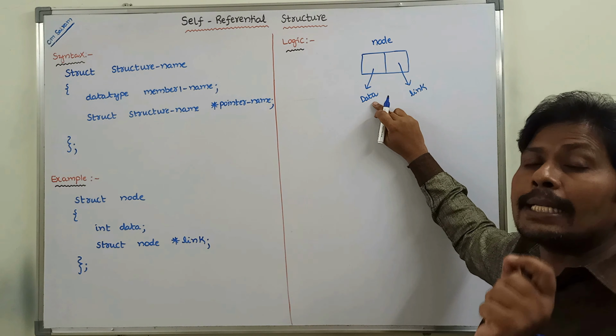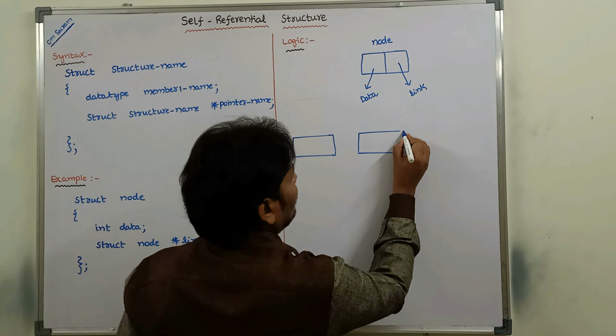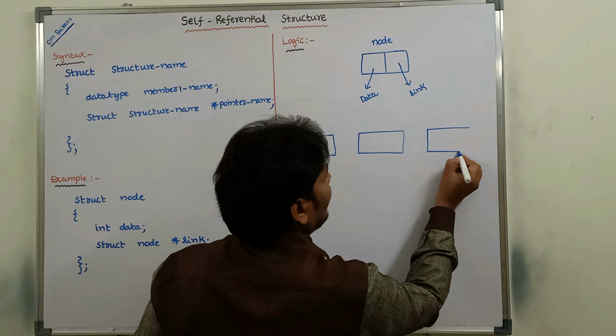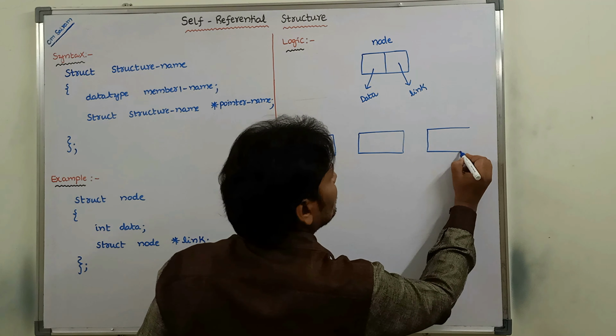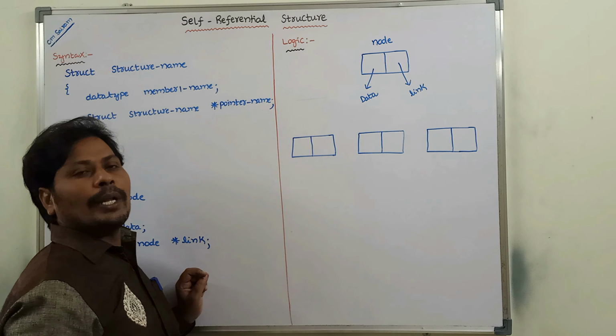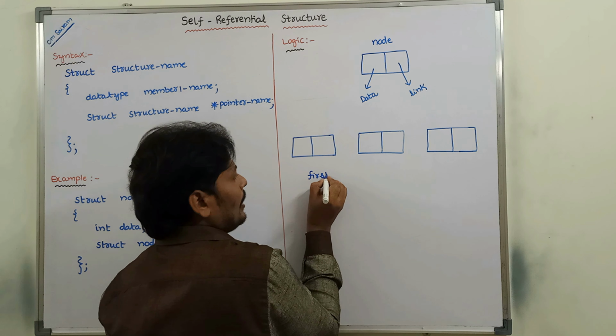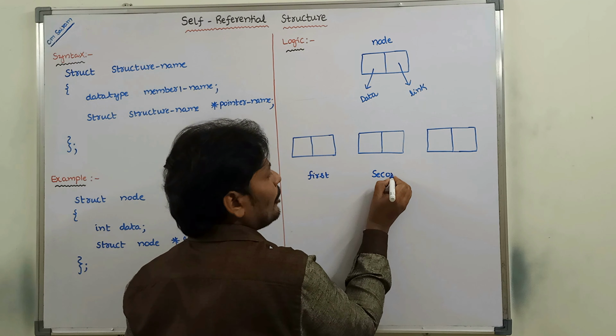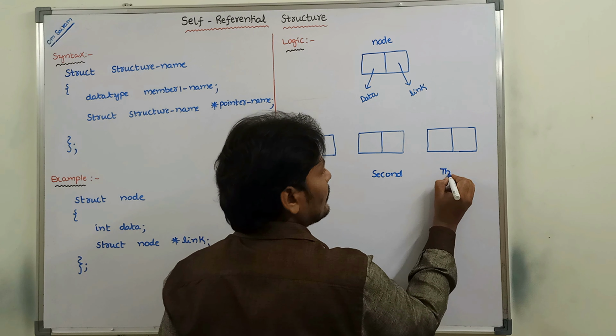Okay. So this is the self-referential structure. I am creating 3 nodes. Each and every node has a data part and a link part. The link part always contains the address of the next node. Okay. So now this is called the first node, this is called the second node, and this is called the third node.